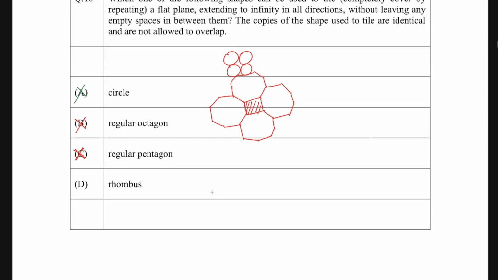The only option that could be closer to this is rhombus, because if you have a proper rhombus whose sides are all the same, then you can keep on making it in all the directions, in any direction you can keep on making it, and there is no gap between it, there is no space between it, so you can keep on doing it to infinity. You can keep on doing it in any direction, any place. So the rhombus is the correct option for this.